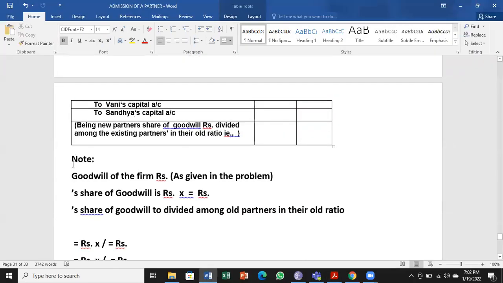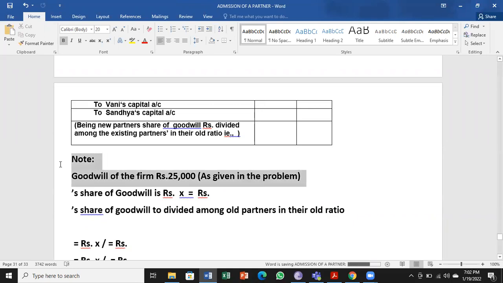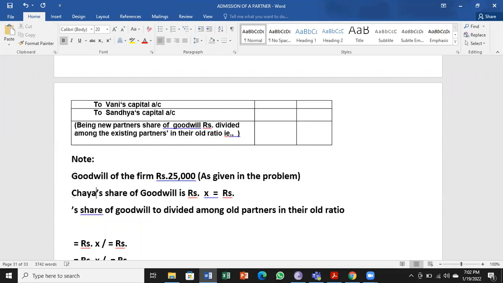So I'll go for the note first. Goodwill of the firm is valued at 25,000. So where is it given? It is given in the problem. This is the most important first one. Then out of 25,000, the new partner's goodwill is how much?